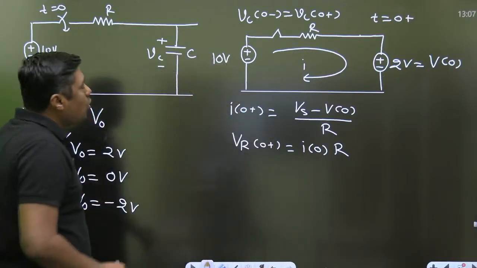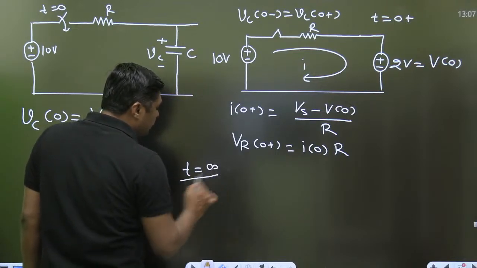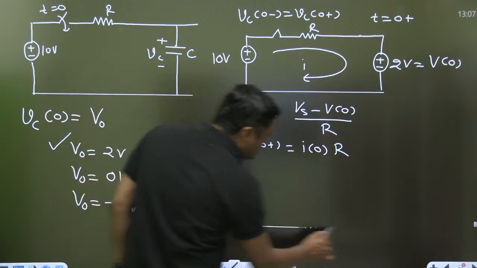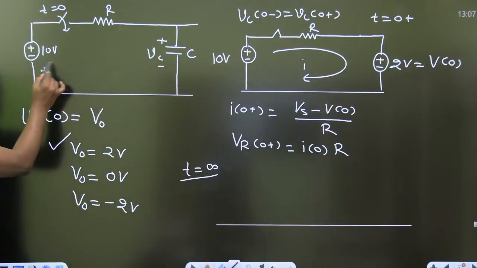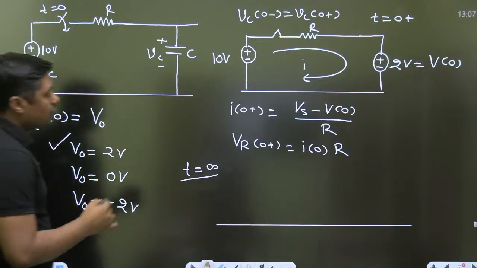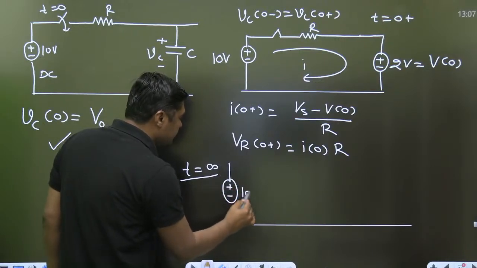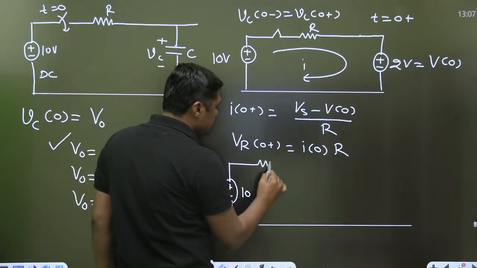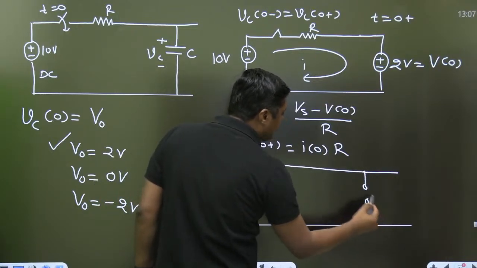So exactly at t equal to infinity, make the capacitor open circuit, because we are giving a DC voltage here. For DC, this will act as an open circuit. Means the final current through the capacitor is 0.